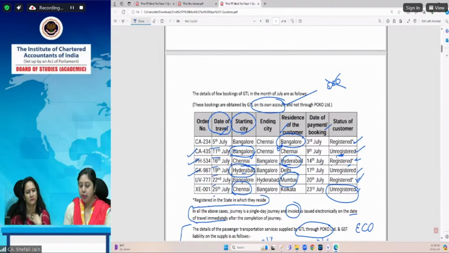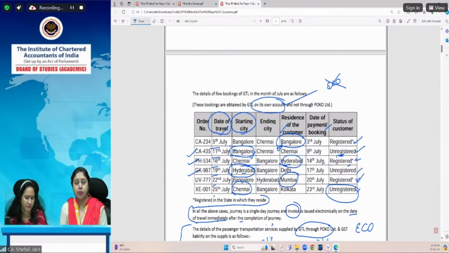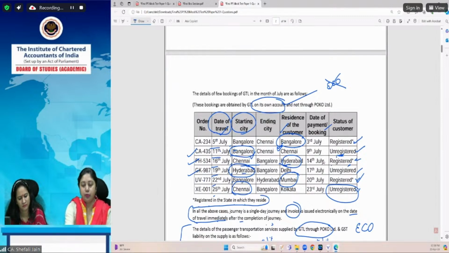So this is the date on which the service got completed. Then they have mentioned that invoice is issued electronically on the day of travel immediately after completing the journey. So on this date, the invoice also has been issued. Now, when the service is completed and an invoice has been issued within 30 days of completion or provision of service, then in that case, how do you determine time of supply? Time of supply is date of payment of service or date of invoice, whichever is earlier. Now, this date of travel is date of completion of service as well as date of invoice. And so this is date of invoice. This is date of payment, whichever is earlier.